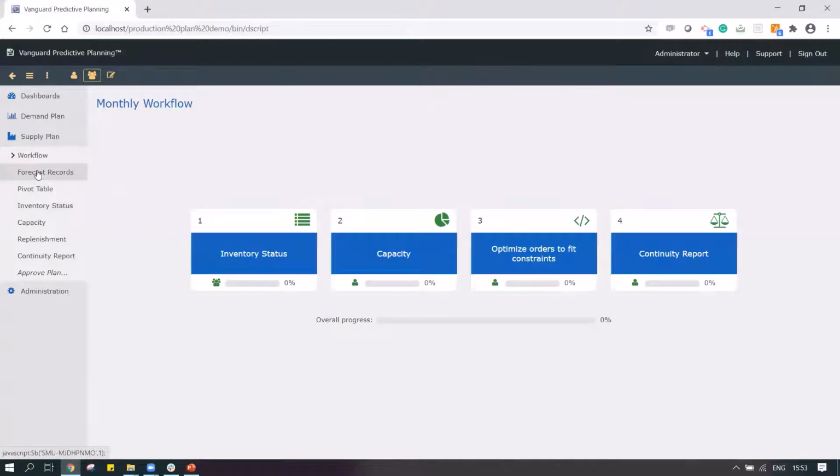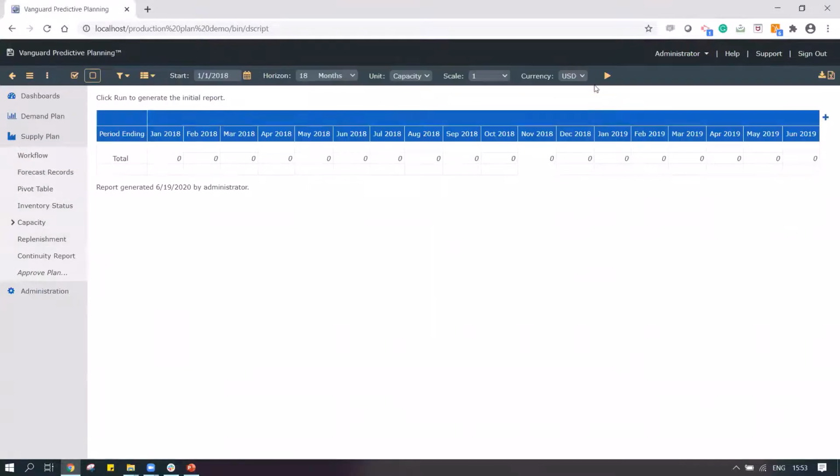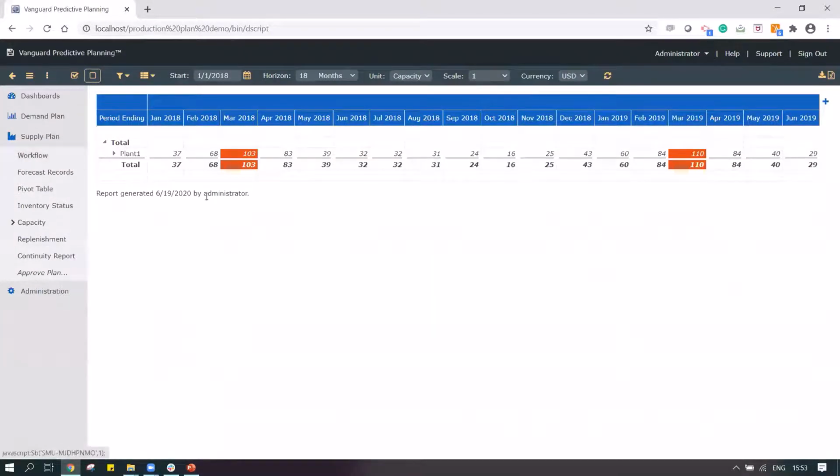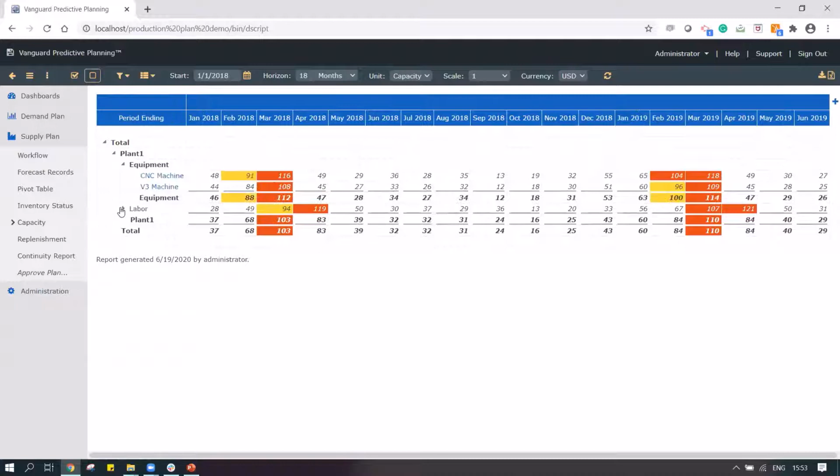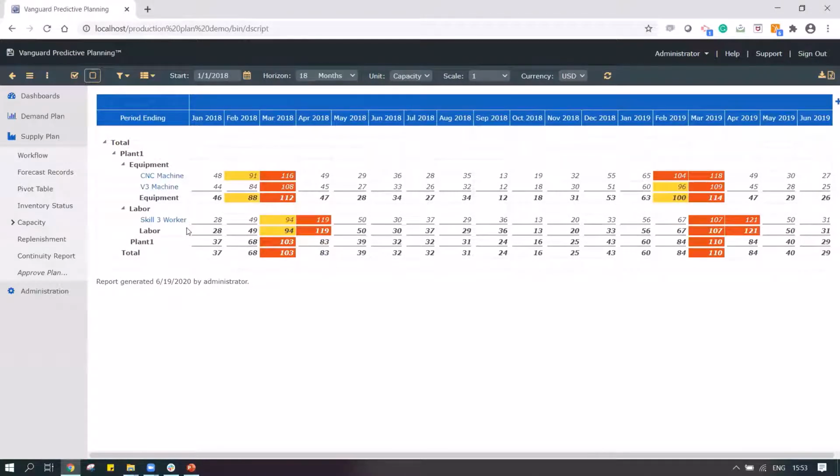Over here, when I check my capacity, I want to run this report. In this case, we have one plant where I have equipment and certain resources in terms of my labor, skilled labor. So we can have different sets of workers and different sets of machines defined in our plant.